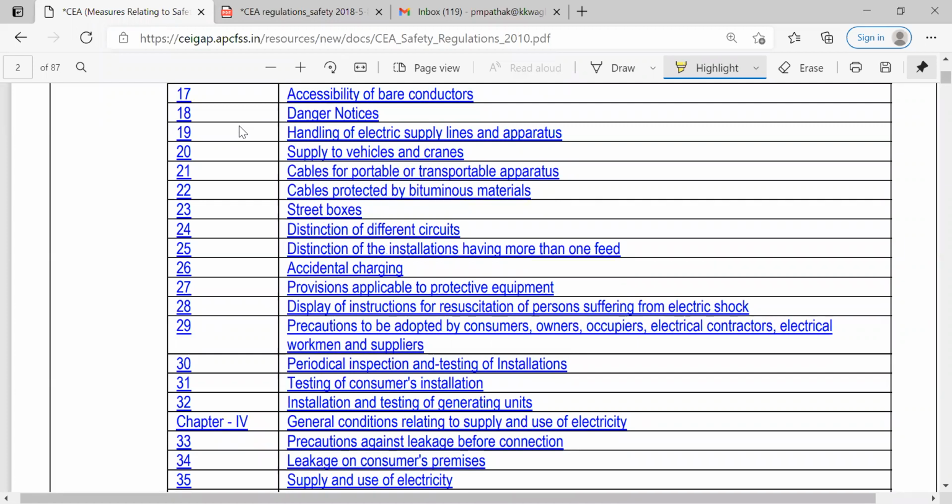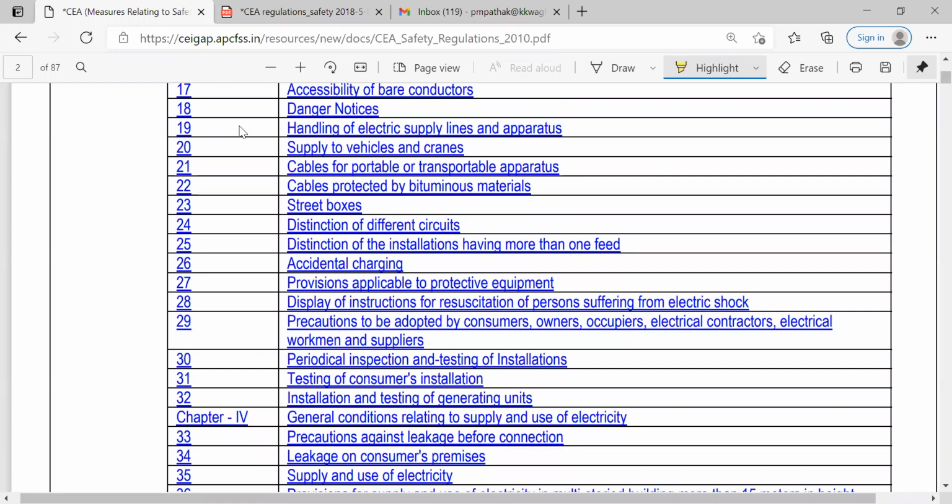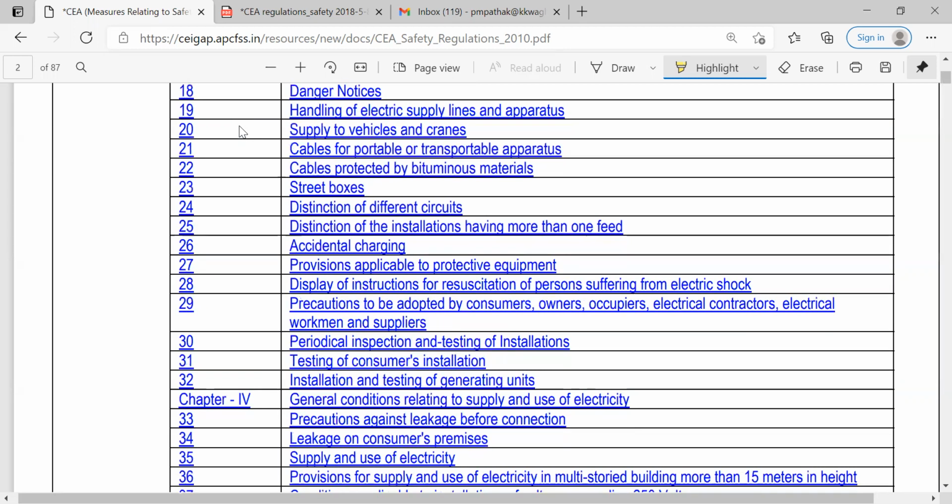Then handling of electric supply lines and apparatus. So how to handle these electric lines and these apparatus should be taught to, or trained to, the workers who actually use this apparatus and perform various work on the electric lines.